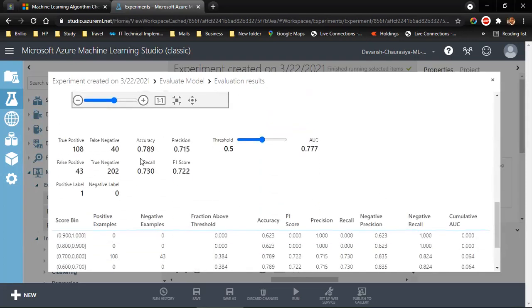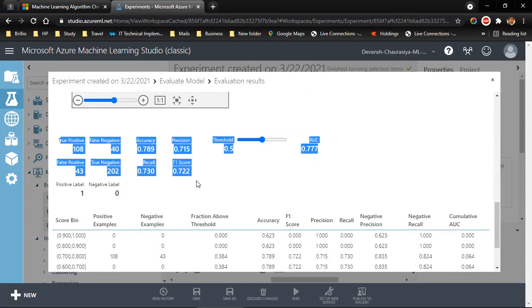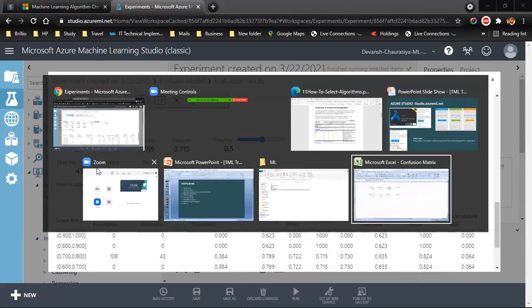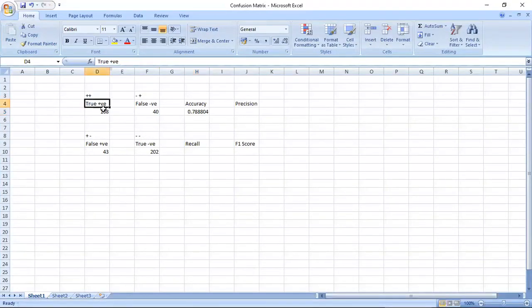All right. So this is called the confusion matrix. So true positive is, these are the guys who we think they survived and they actually survived. And I've actually created the confusion matrix for you right now. So 108 is the guys who we think survived and they actually survived.